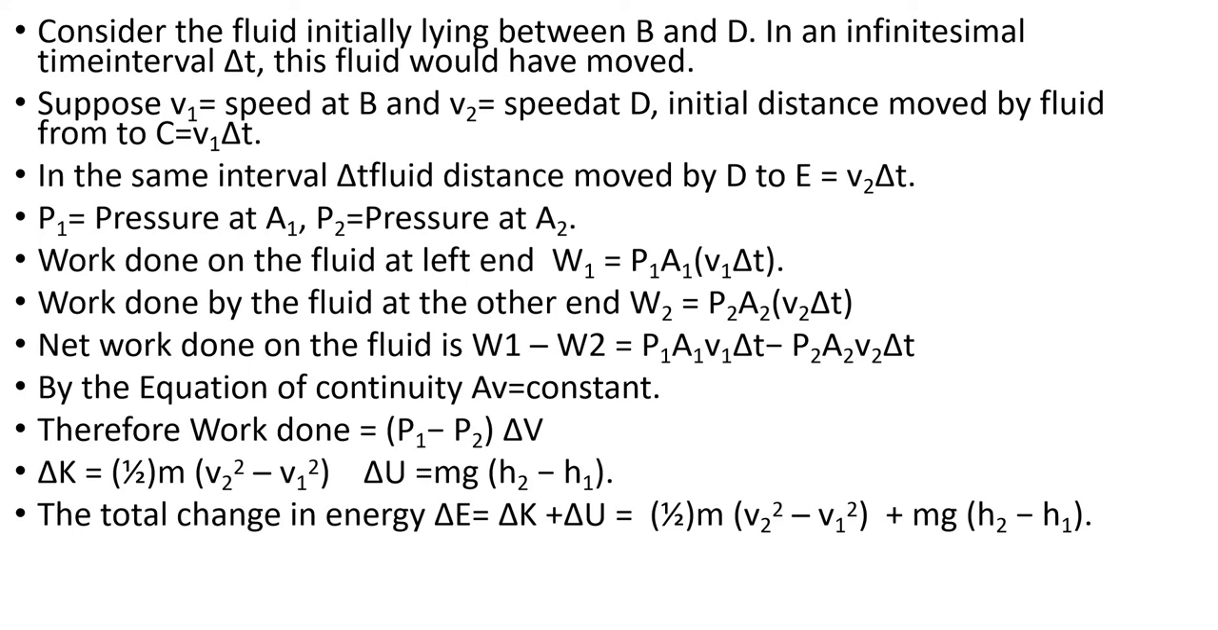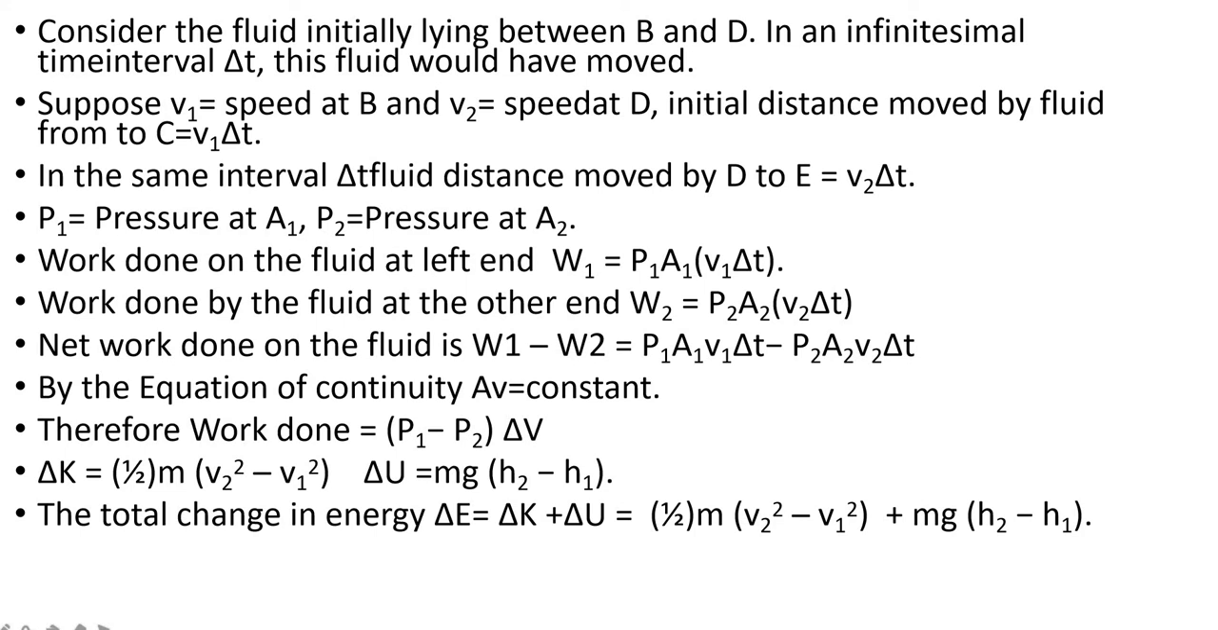Okay. And by equation of continuity, AV is constant. So instead of A1 V1, we can write it as A2 V2 also. So we can write it as P1 A1 V1 delta T minus P2 A1 V1 delta T, where A1 V1 delta T is the volume swept. So that we are writing as delta V, or we can write it as P1 minus P2 into delta V. And we can find what is the change in kinetic energy.